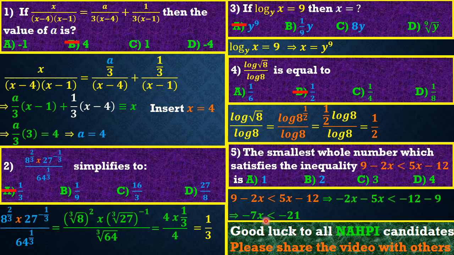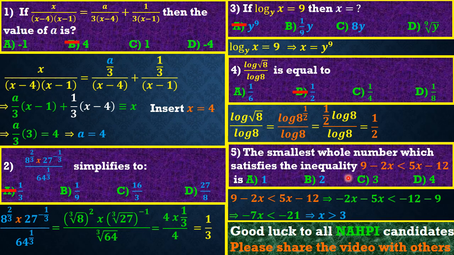So friends, if you divide all through by negative 7, knowing fully well that when you divide an inequality by a negative number, the sign of that inequality must change. If it was less than or equal to, it becomes greater than or equal to. If it is greater than, it becomes less than. If it is less than, it becomes greater than. So if you divide all through by 7, we are now going to have our x to be greater than 3.